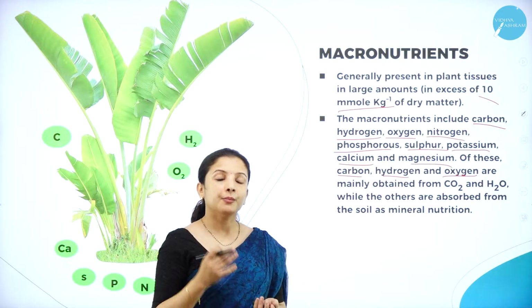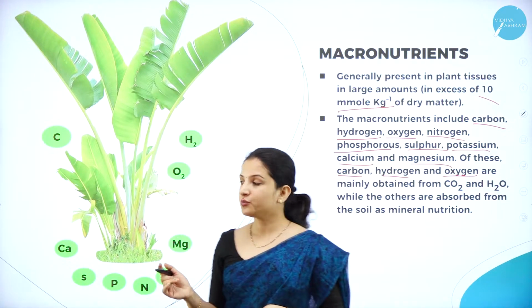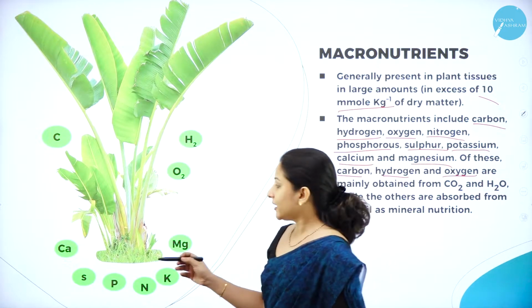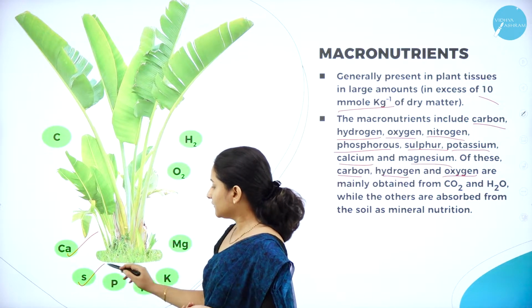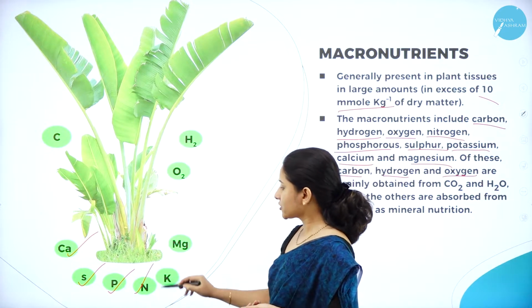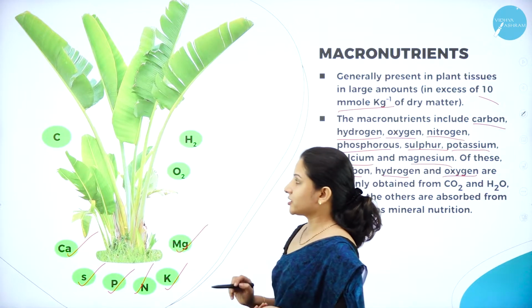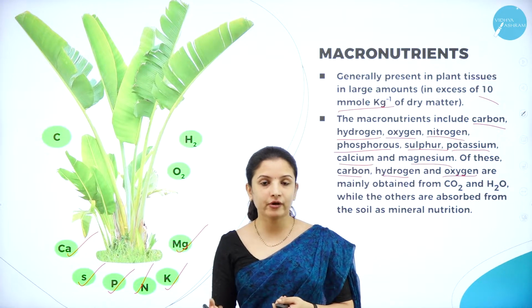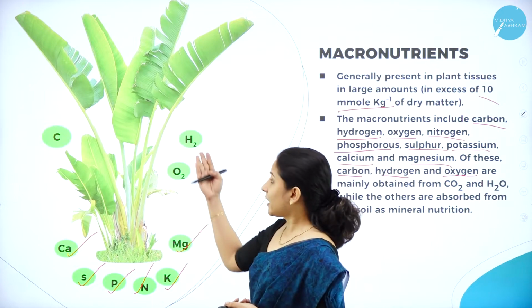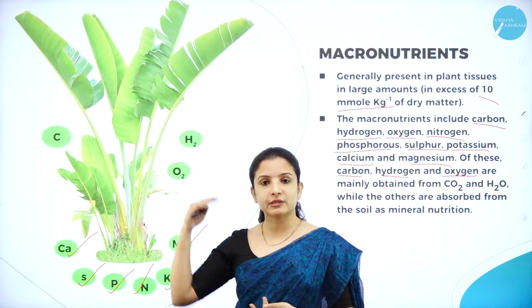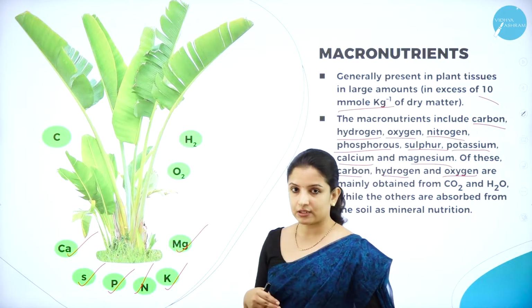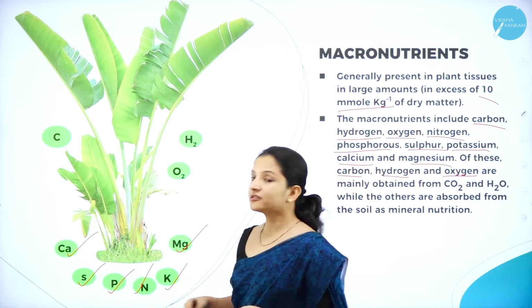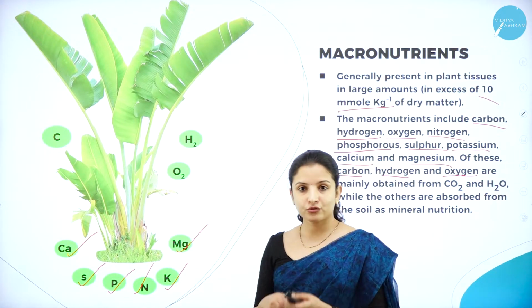From the atmosphere. But apart from this, there are certain minerals which are absorbed by the plant roots from the soil. They are calcium, sulfur, phosphorus, nitrogen, potassium and magnesium. All these are taken from the soil, and we can also add them to the soil so that the plants can absorb them. But we can't add carbon dioxide, oxygen and hydrogen because they are absorbed by the plants from the atmosphere itself. So fertilizers are also prepared based on the different soil minerals that are absorbed by the roots from the soil.